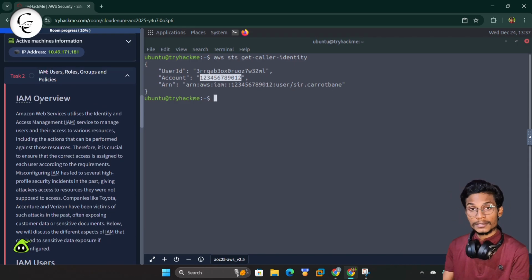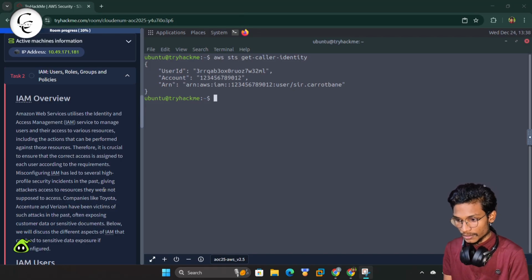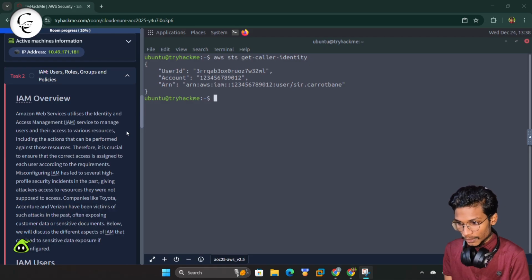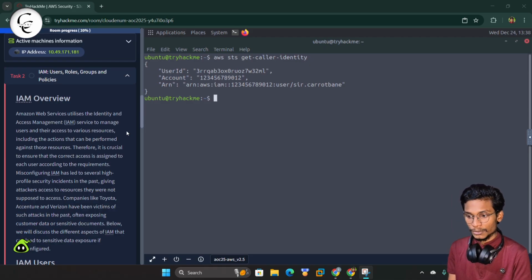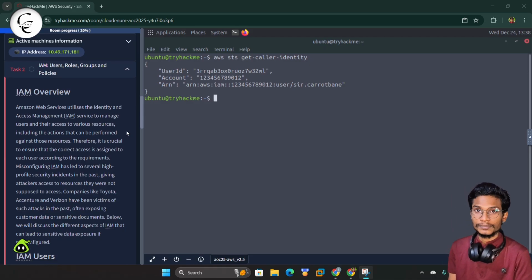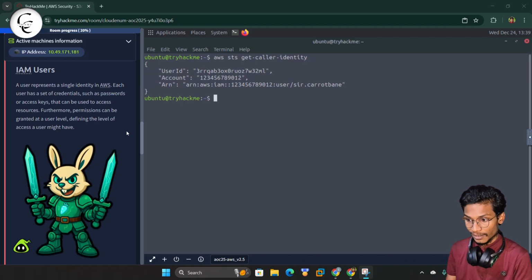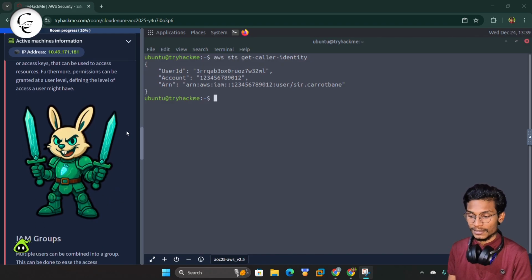So guys, let's discuss IAM, the identity and access management. Amazon Web Services utilizes the IAM service to manage users and their access to various resources. Using this we can get the users' access details. Now here we have the IAM user. Basically a user represents a single identity in AWS. Each user has a set of credentials, such as a password and access keys.